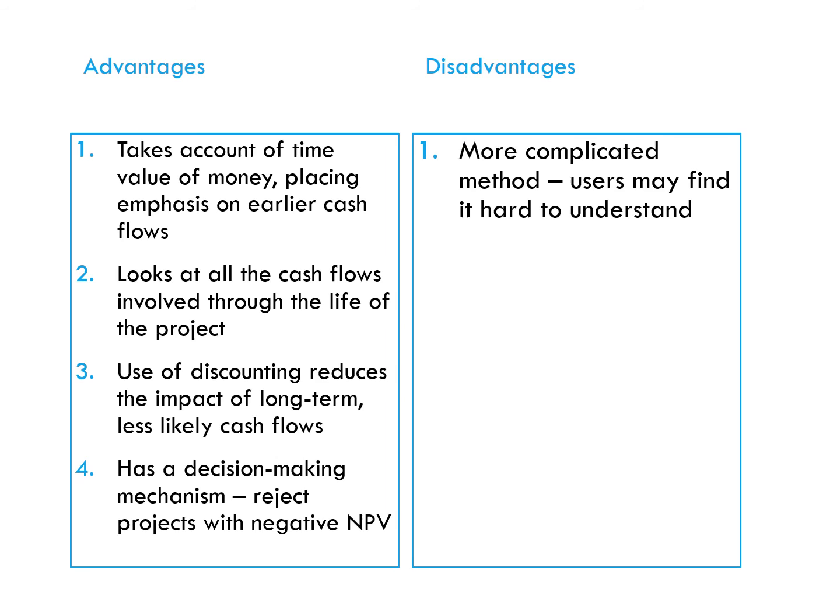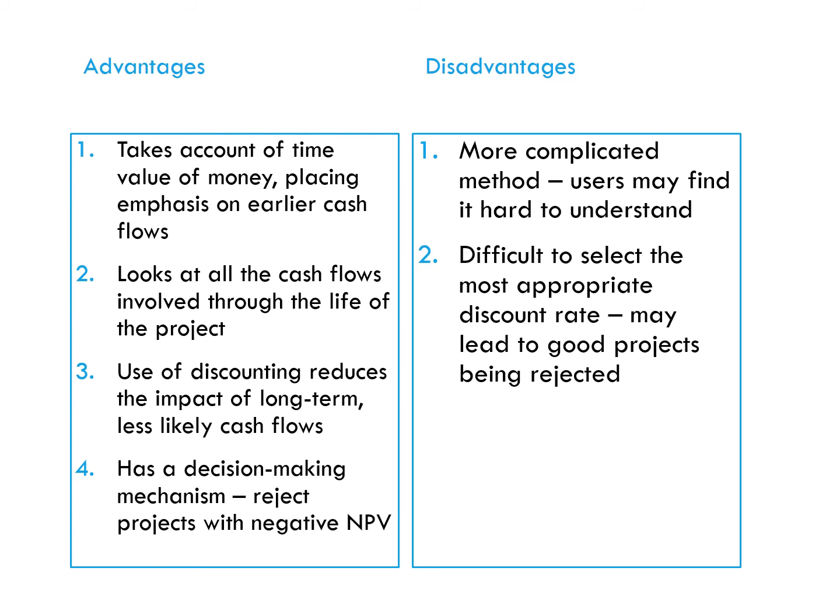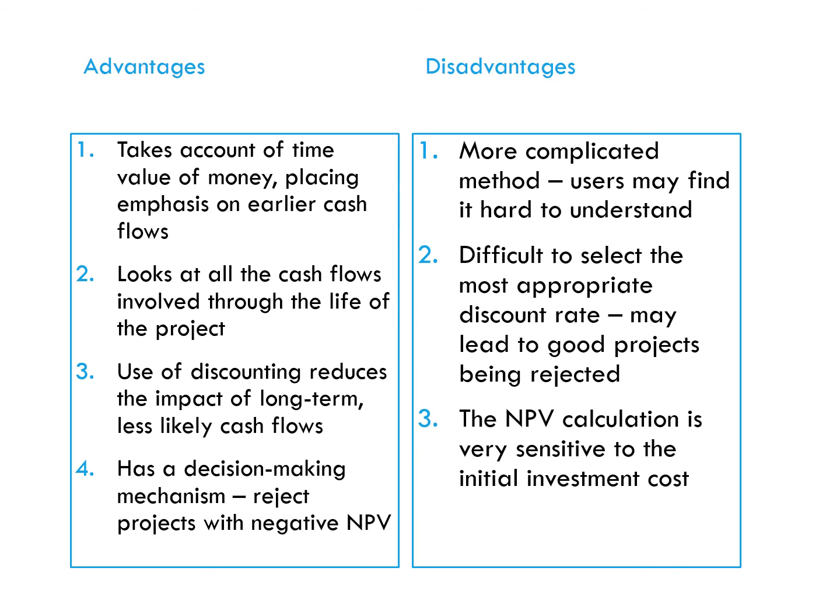Some disadvantages, perhaps: it is more complicated. Some users within the finance department may find it more difficult to understand. Again, it's difficult to select the appropriate discount rate. So would they be getting a 10% return on their money otherwise? Would it be 12%, 8%? What is the appropriate rate that they might alternatively get? And the NPV calculation is very sensitive to the initial investment cost. So that has quite a big effect because it is a present value.